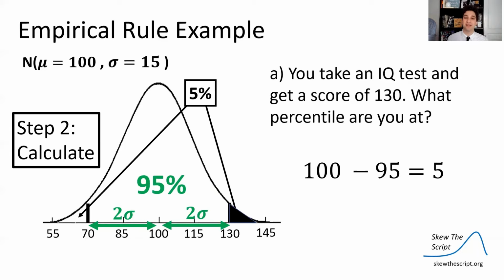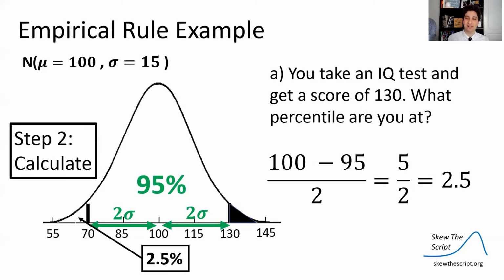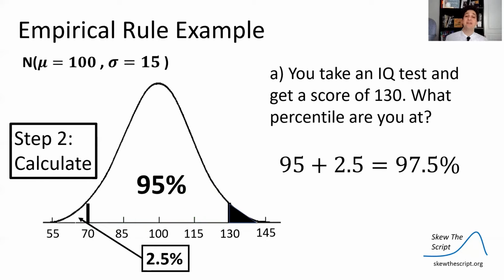So we can do 100 minus 95, and we know that 5% of the data is on either side. We can divide that 5% by 2 to get how much is on one side. So we have 2.5% in that lower tail. And then we add it to the 95 that was also included in the middle to get 2.5 plus 95%, in that white area means that we are above 97.5% of the data.